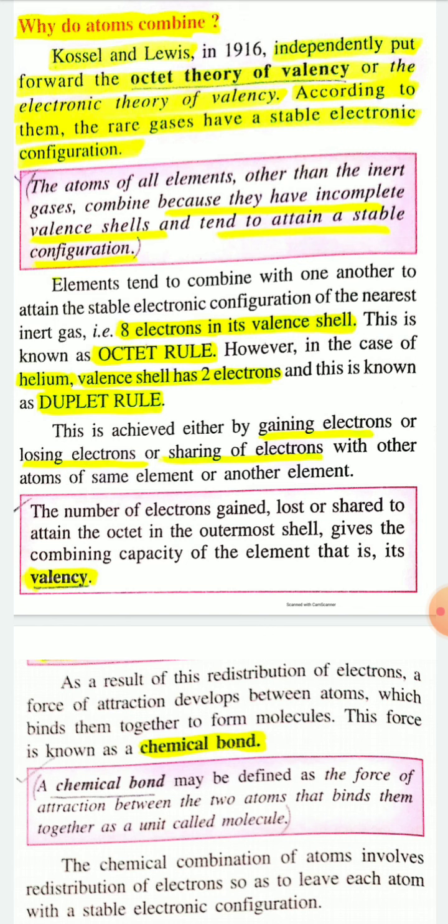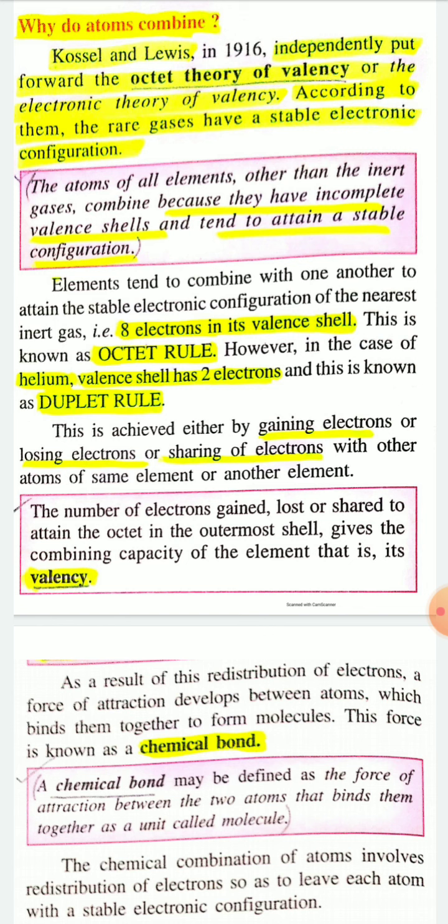So, chemical combination of atoms involves redistribution of electrons so as to leave each atom with a stable electronic configuration. So, why do elements combine? They combine because they tend to attain the stable electronic configuration of a noble gas, that is 8 electrons in the valence shell. They want to complete the octet in the valence shell.